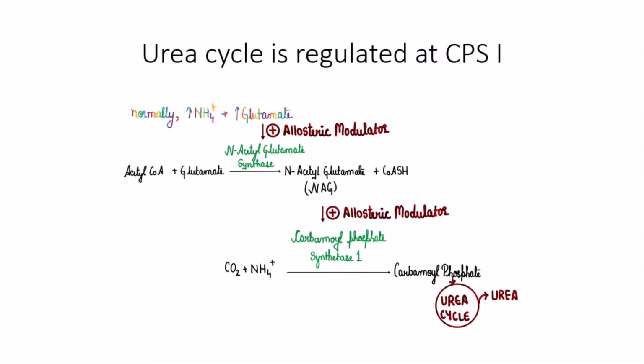So, urea cycle is regulated at CPS1 level. Now, in addition, the major changes in the diet of animals such as if protein intake increases, then also glutamate will increase, or if a person is on starvation, then also protein breakdown will increase, resulting in more of ammonia, that will regulate the CPS1 and more urea will be synthesized.